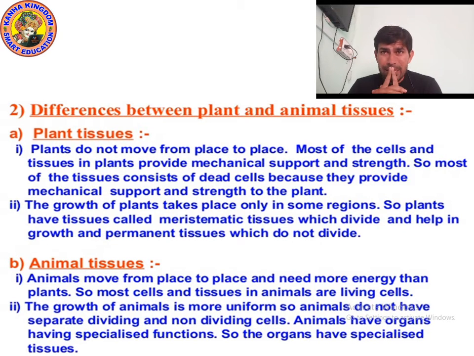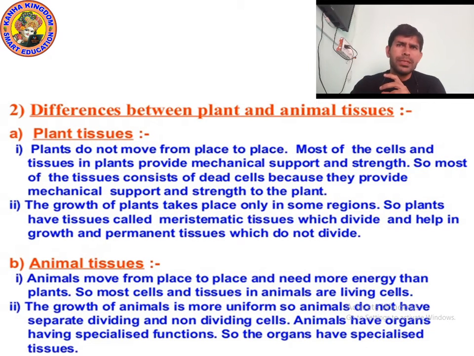So we can say that plants have meristematic tissue and plants also have permanent tissue. Yes, there are two types of tissue present in plants, meristematic tissue and permanent tissue. So what is meristematic tissue and what is permanent tissue? Okay.